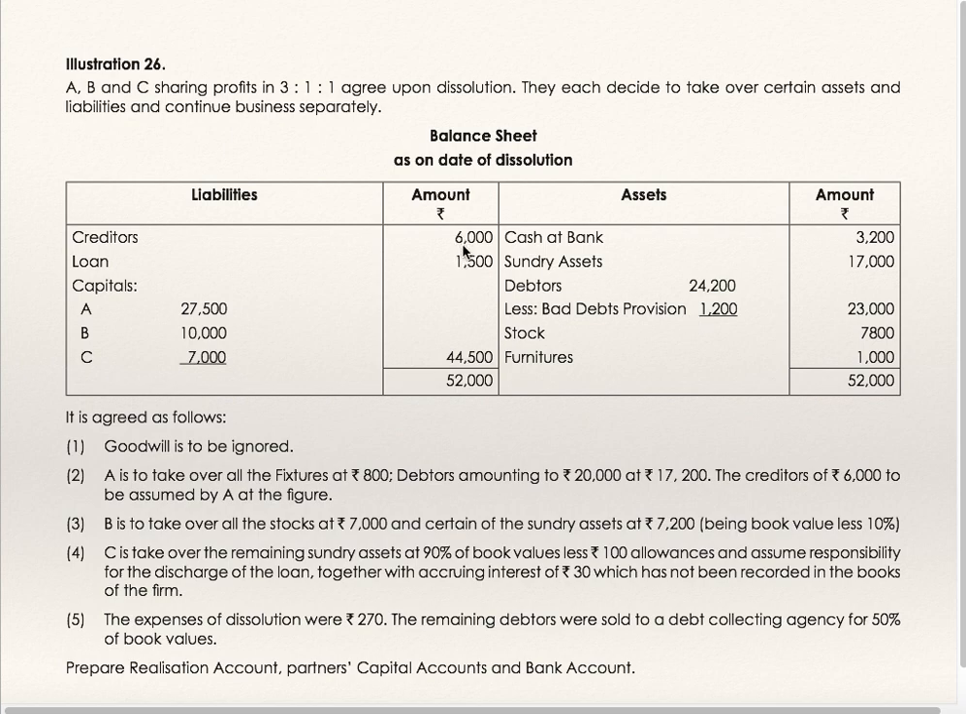Creditors and loan, you can credit to realization account, but as per this solution, they have directly shown the treatment. Either you can show it on the credit side of realization account and then do the adjustments accordingly, like creditors are taken over by A and loan is taken over by C, but directly they have shown it in accounts of A and C, so we can do that way also. Capital account, open capital account and write balance by balance brought down. A 27,500, B 10,000 and C 7,000. Now we'll see the accounts.